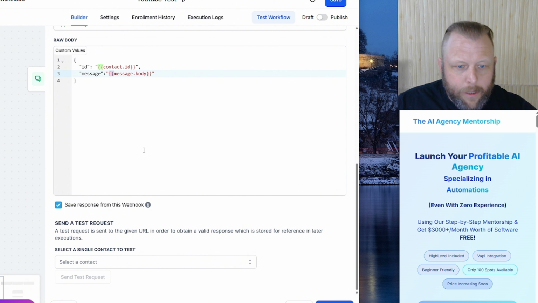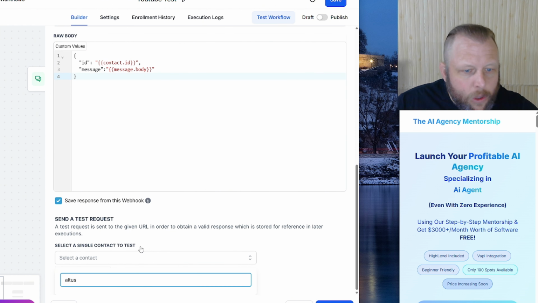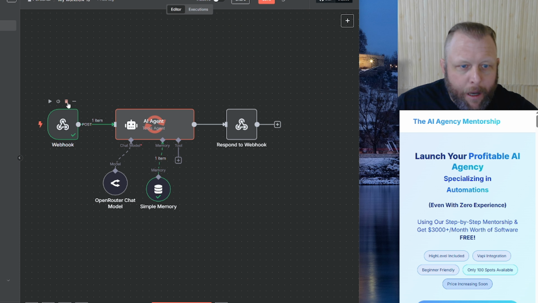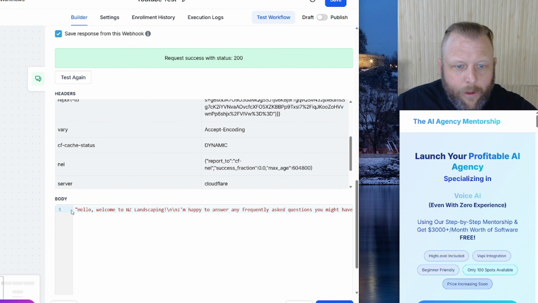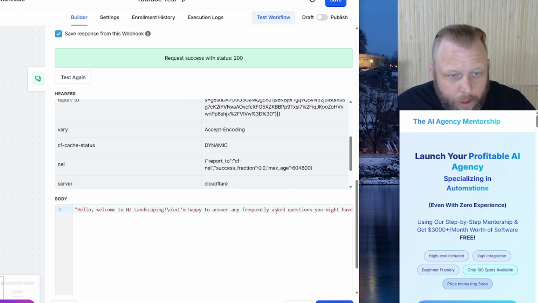And we're just going to select Altus in here. Now it's still going to be body is null, but that's all right. I just want to make sure this all flows out. So I'm going to hit the test button. I'm going to come here and you can see as fast and easy as that, that's done. And it should have a message received in here. Hello, welcome to your message back. Awesome. So now all we have to do is send this back to whatever platform we're on.